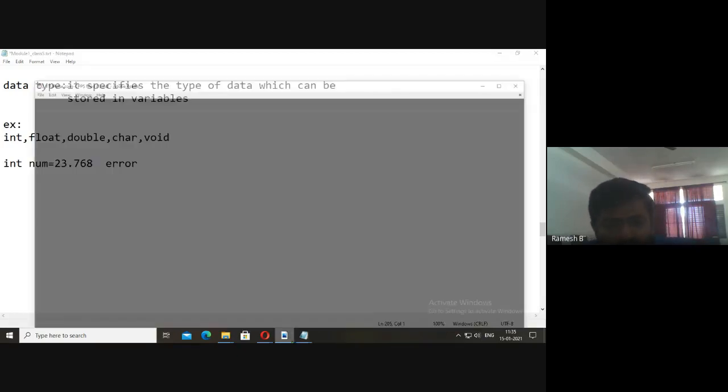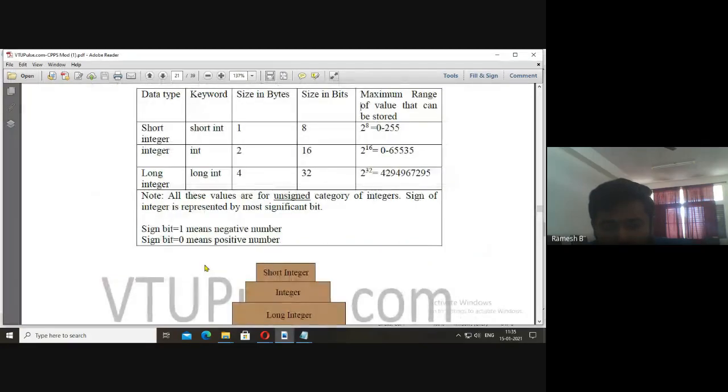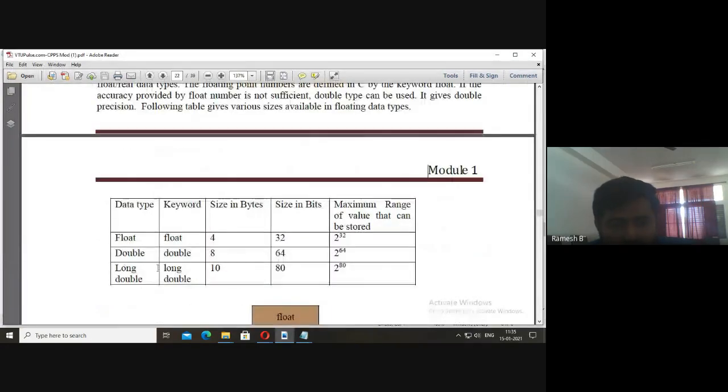Now for float, 4 bytes is reserved. That means the maximum range is 2 raised to 32. That much values we can store in the float values. Similarly, we will be having double.